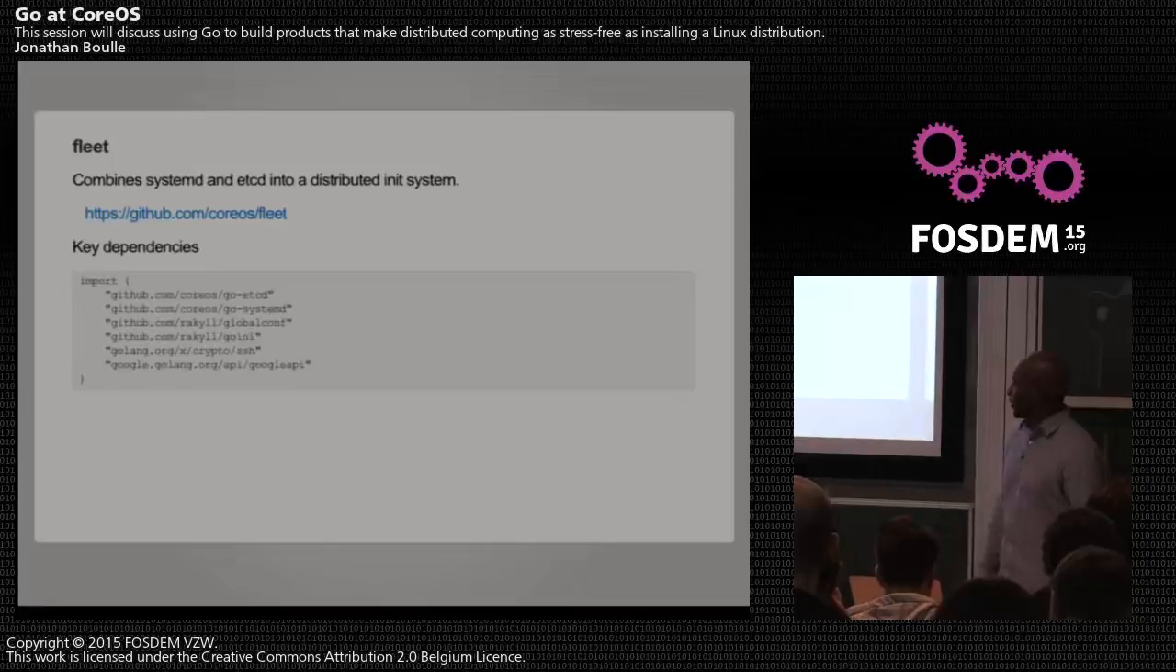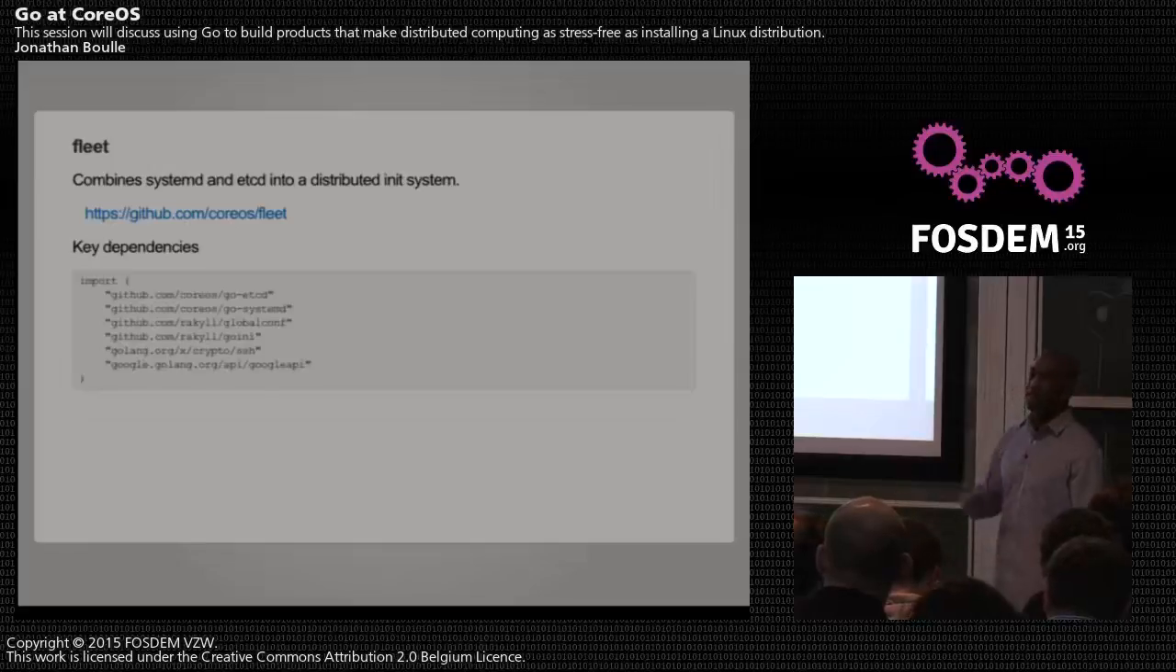And here are the key libraries that we use here. So Fleet is another tool that's built on top of etcd to synchronize the state of the cluster. And GlobalConf and GoINI, I think those are really powerful libraries if you're going to be writing command line tools and you want to have the same flags serve as environment variables for people that don't like seeing a long list of flags on their terminal.